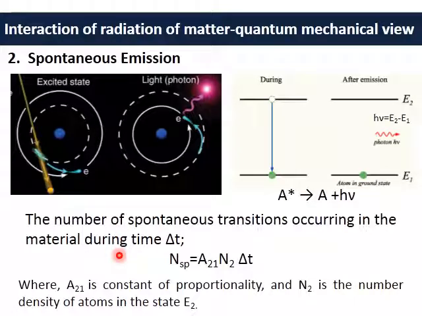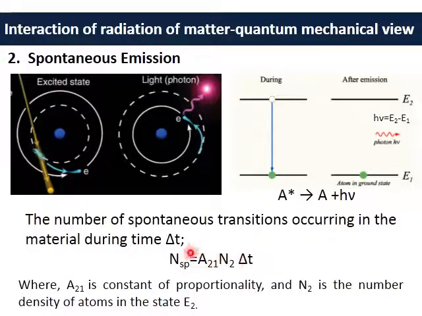Now again, the number of spontaneous transitions occurring in the material during a very small interval of time, delta t, which we call NSP, is proportional to the population in this level, since initially it was in this level. So it is the population in this level times delta t.